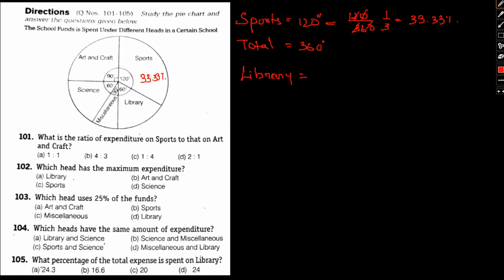Similarly, if we talk about library, it will be say 60 degrees, right? 60 degrees given. So it will be 60 by 360. That is, it comes out to be 1 by 6. That is 16.66%. So library will be 16.66%. Okay.